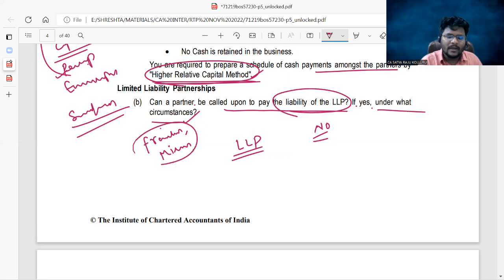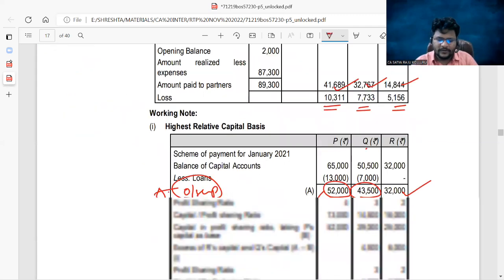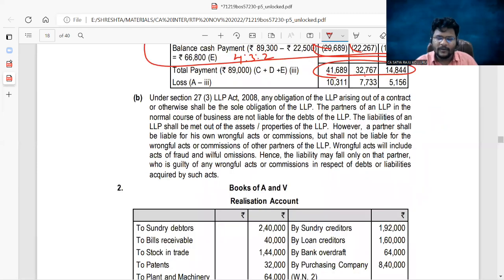Do you understand what I am talking about here? Generally, a partner will not be responsible for partnership liabilities in case of LLPs. But if the liabilities were established due to the fact that the partner conducted certain frauds or misrepresentations with the public, then such partner will be responsible. The same facts are also mentioned in the RTP answer. You can cross verify, guys.